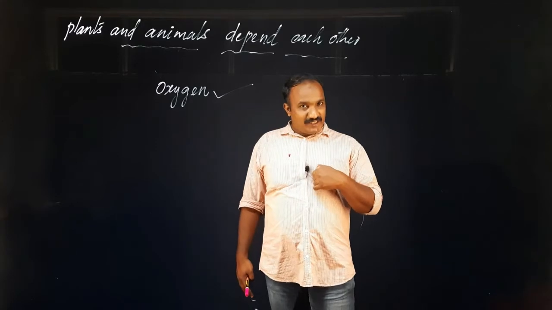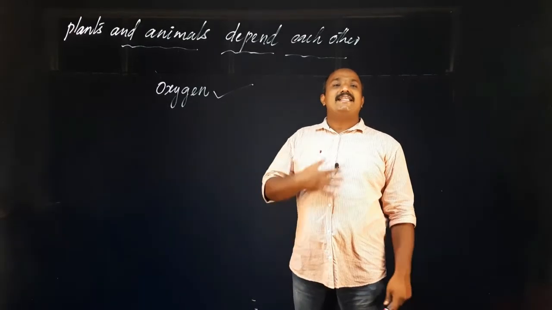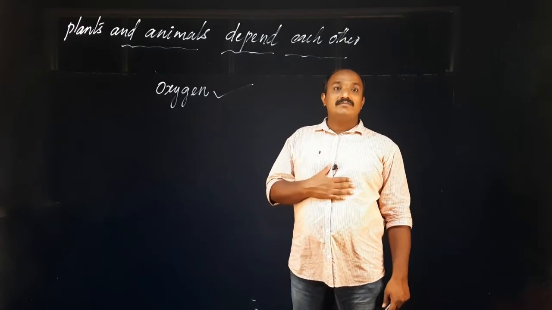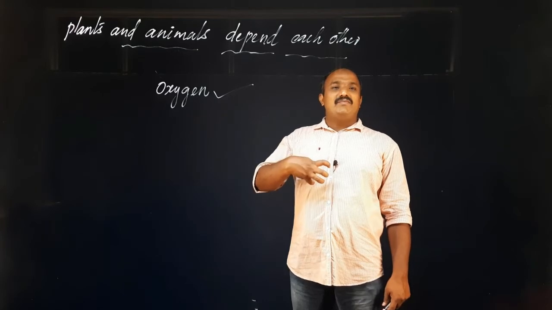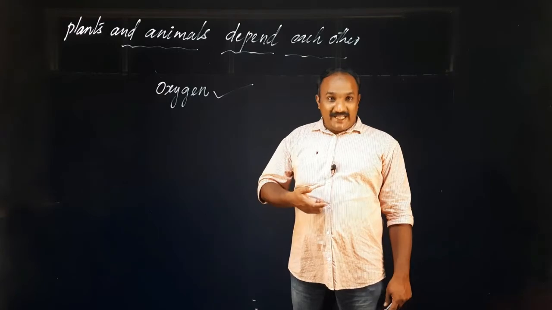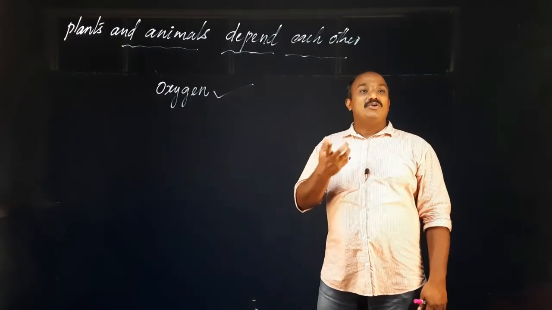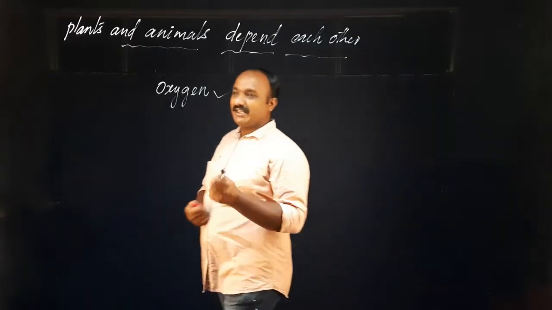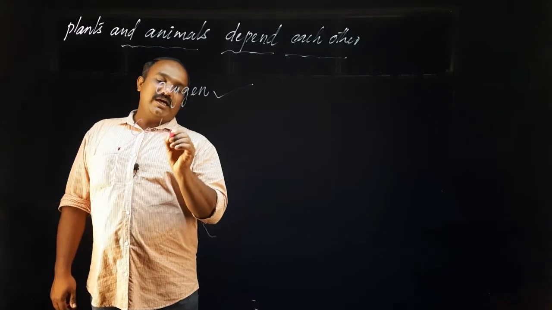Plants give us oxygen, but what do we give to plants? At the time of breathing, we are taking air inside. Then after some time we give it out. When we breathe out, we send out what? Carbon dioxide. It is another gas. This name you have to study.